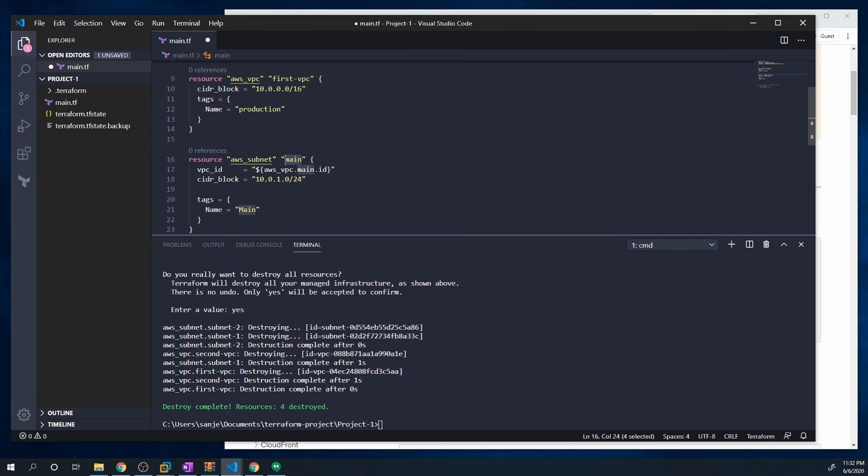I'm going to call this subnet 1. And the CIDR block, 10.0.1.0/24, that's fine. Just make sure it falls within this range. And then for tags, I'm going to call this prod subnet. Okay, and here we have to specify the VPC ID.